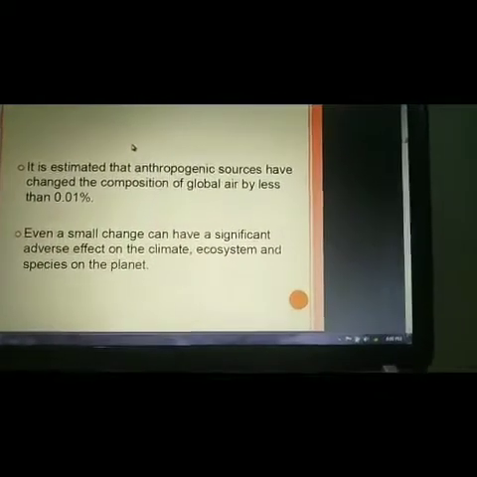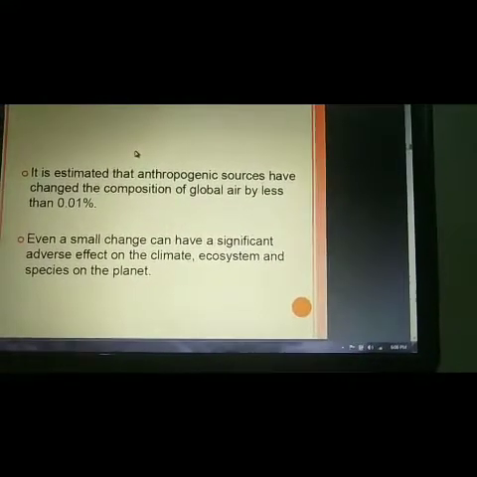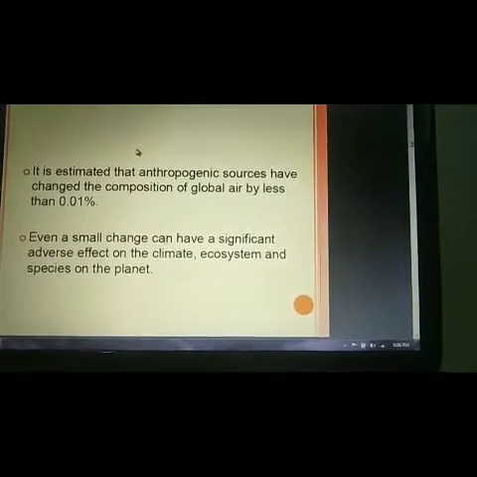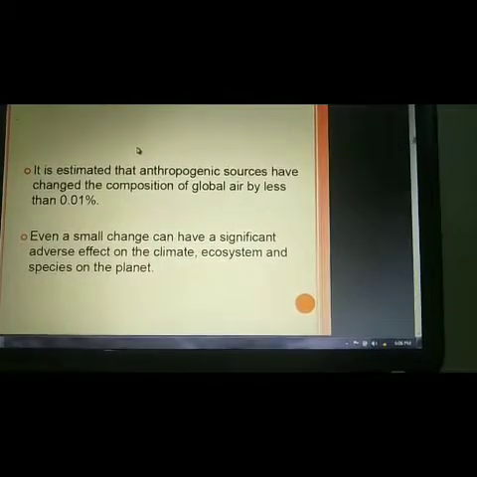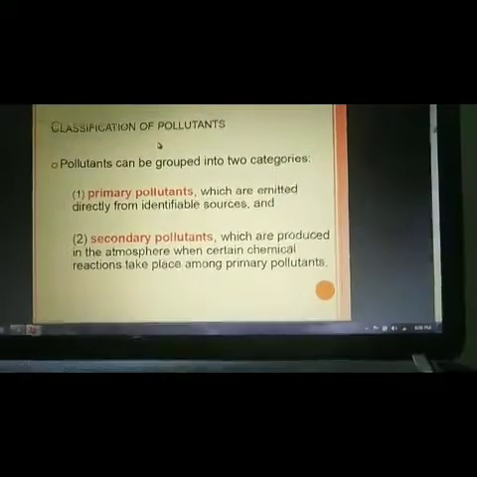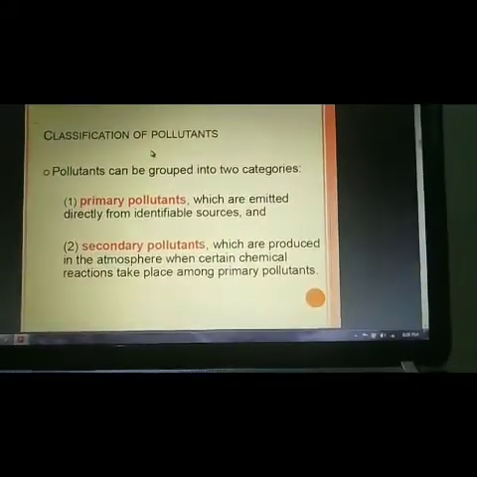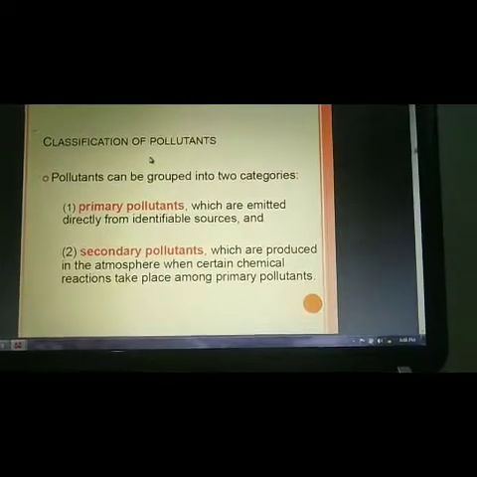So a simple change of air can have a huge impact on our ecosystem, the species on the earth and our planet. Next, the classification of pollutants.